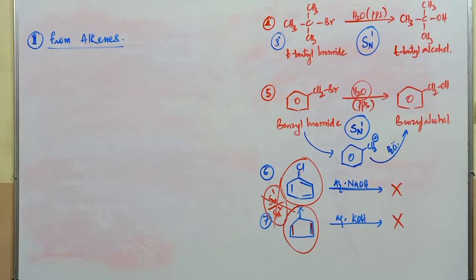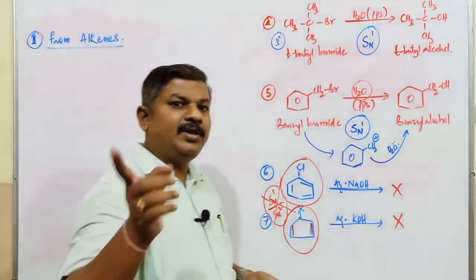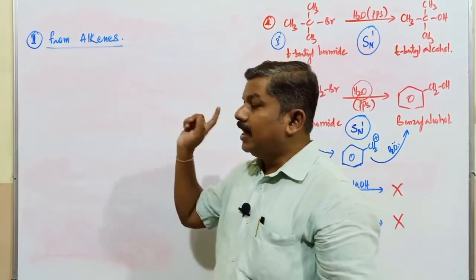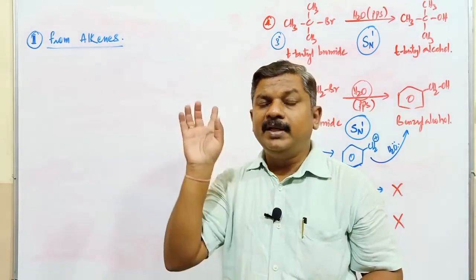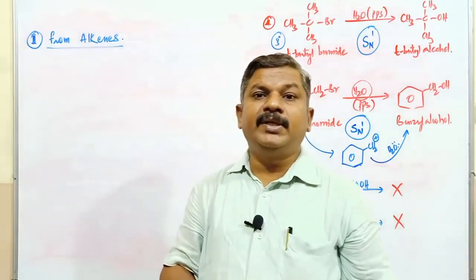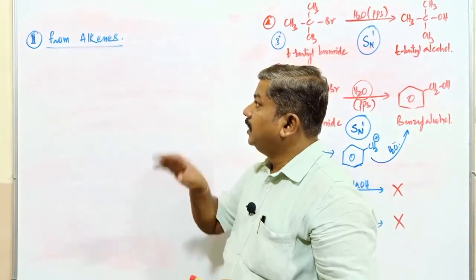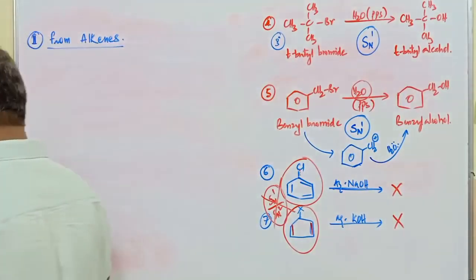Conversion of alkene into alcohol takes place by three different types of methods generally. First one is called addition of water, acid catalyzed hydration of alkenes. Second is called the hydroboration oxidation process. And the third one is commonly known as the oxymercuration and demercuration process. With the help of these three methods, it is possible to convert any type of alkene into the respective alcoholic compound.